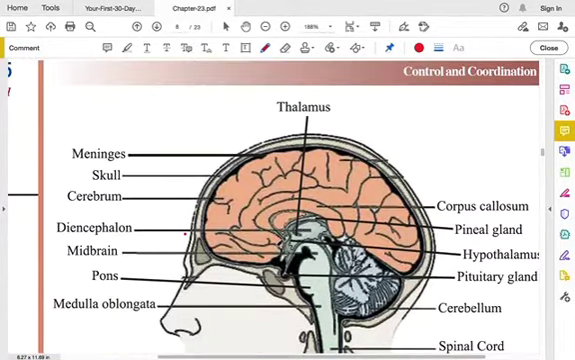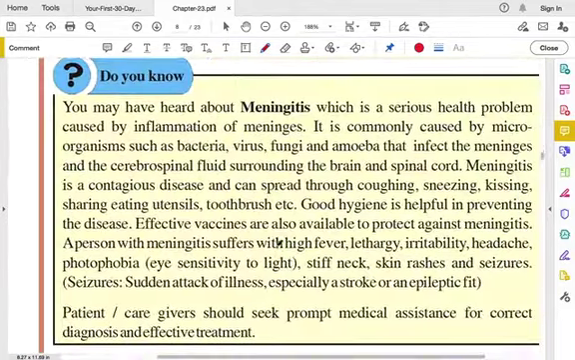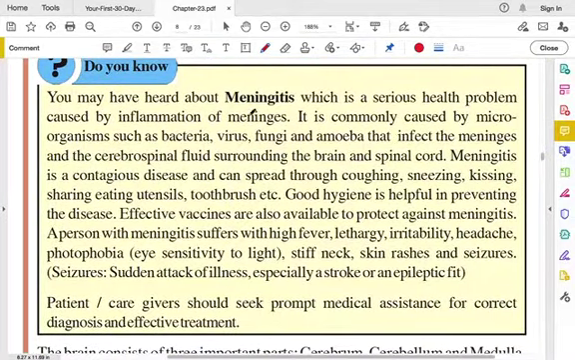And before that, you have to remember there is information related to meninges. There is a disease called meningitis. It is a serious health problem. It's a disease caused by inflammation. Inflammation means a swelling of the meninges. It is caused by microorganisms such as bacteria, virus, fungi, or amoeba that infect the meninges and the cerebrospinal fluid, as I told, surrounding the brain and spinal cord.